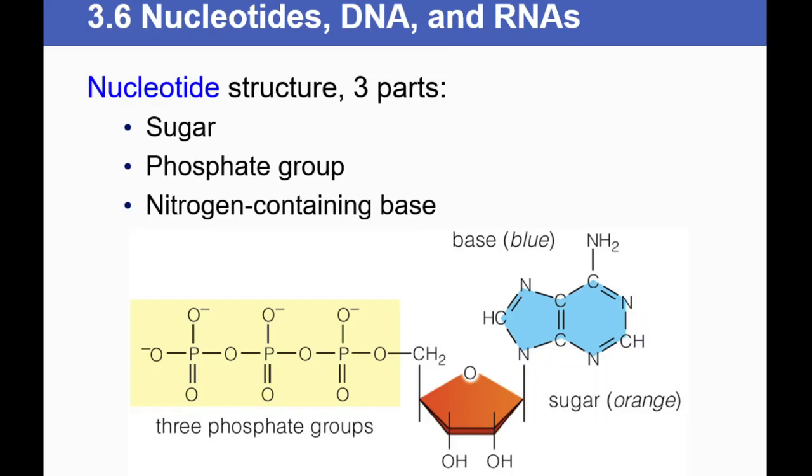Both DNA and RNA are made up of a few basic components, and these three basic components are: one is your pentose sugar, then another component is a phosphate group, and the third component is the nitrogen base. Now based upon this nitrogen base, we can further classify these nucleotides into purines and pyrimidines.